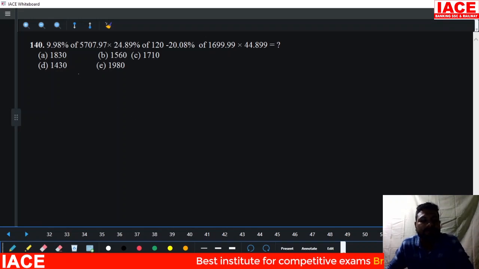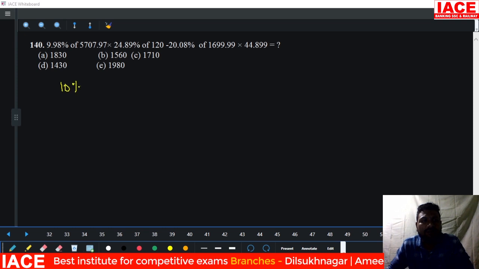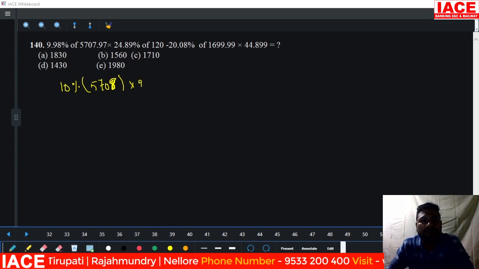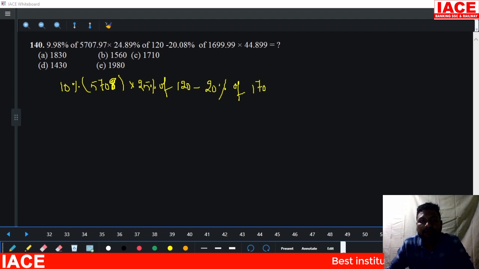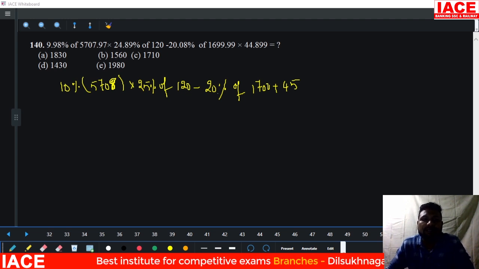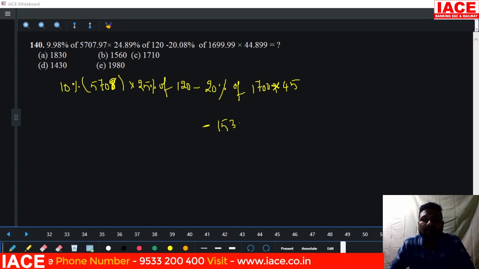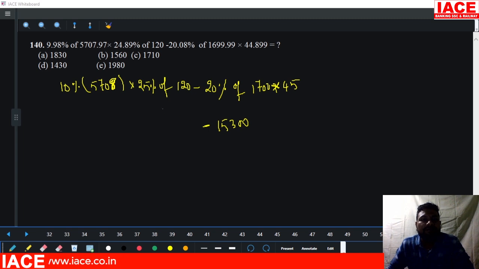Next, final question 140. 10% of 5708, we can write 8 because of 9 being 8, into 25% of 120 minus 20% of 1700 plus 45. 20% we can write as 1 by 5. 1 by 5, 5 into 45, 9 times 17 is equal to 153. 15,300. Now here we should simplify it.